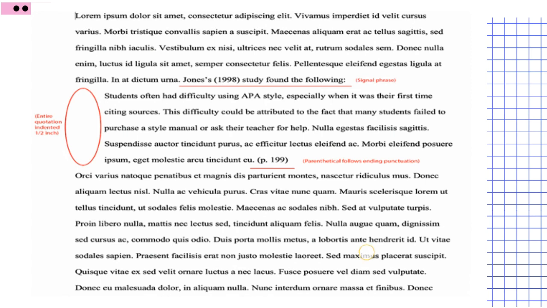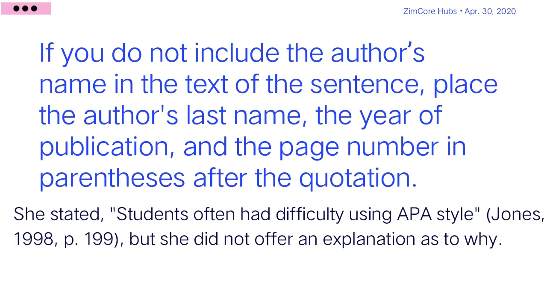Okay? If you do not include the author's name in the text of the sentence, place the author's last name, the year of publication, and the page number in the parentheses after the quotation, like so on what is written in the example below.